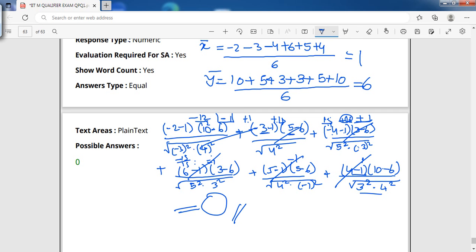So that's it, how we have done the paper till now. This is what the stats paper is all about this time for the IIT Madras Qualifier examination. I hope you have gone through the paper and the answers very clearly.